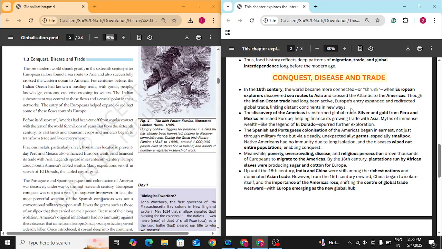When the global world started to shrink, like in the 16th century, the world became more connected. Transport increased, navies and ships were built, so people were traveling oceans and discovering new lands.